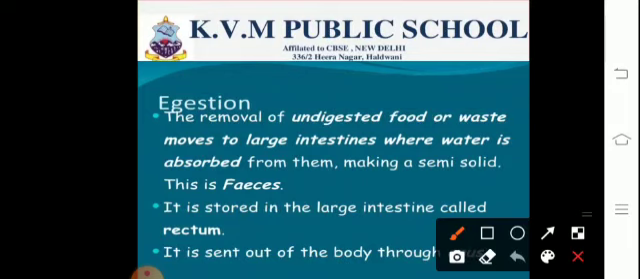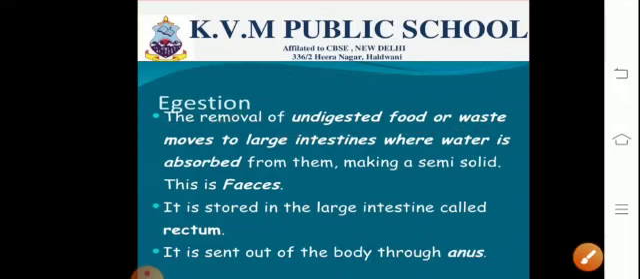The last step is egestion, which involves the removal of the undigested food or the waste. The undigested food moves from the small intestine into the large intestine, where water is absorbed from it, and a semi-solid waste is formed, which is referred to as the feces. It is stored in the large intestine, in the part referred to as the rectum, and finally it is sent out of the body through the anus.